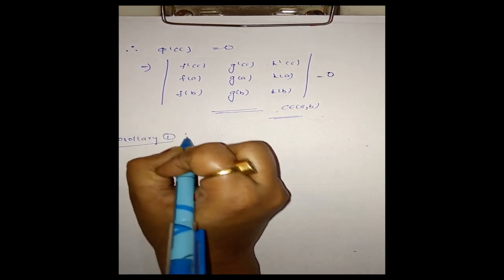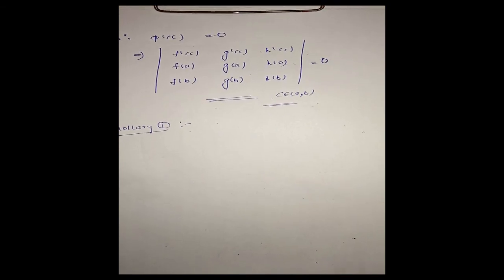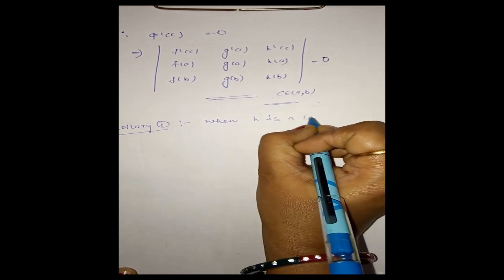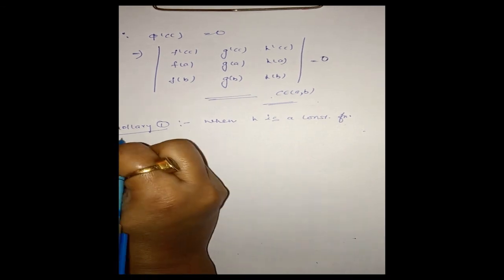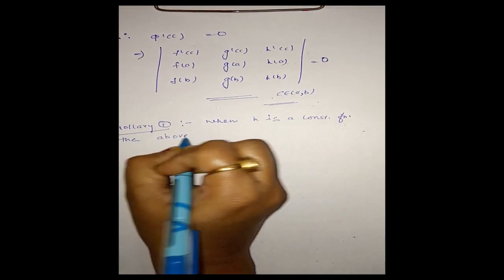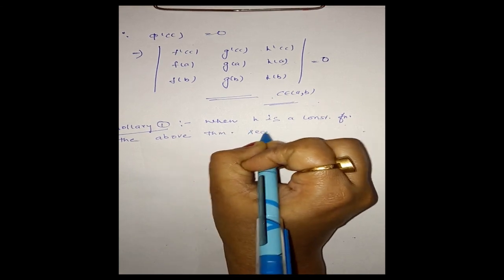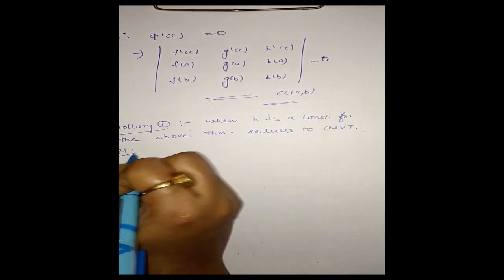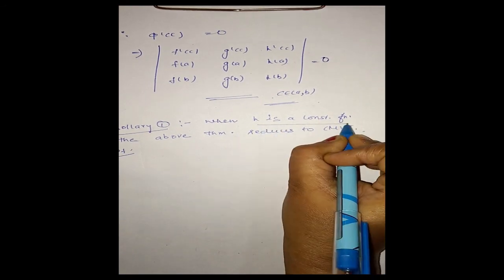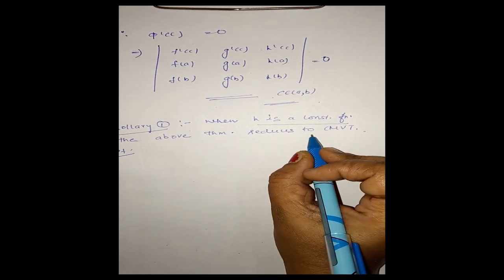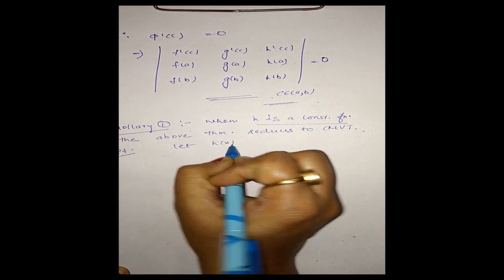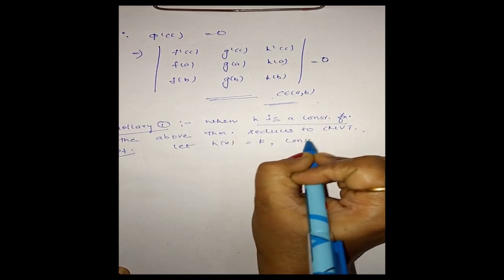First, when h is a constant function, the above theorem reduces to Cauchy's mean value theorem. If my third function is a constant function, then the above theorem reduces to Cauchy's mean value theorem. Now let h(x) is equal to k, a constant.